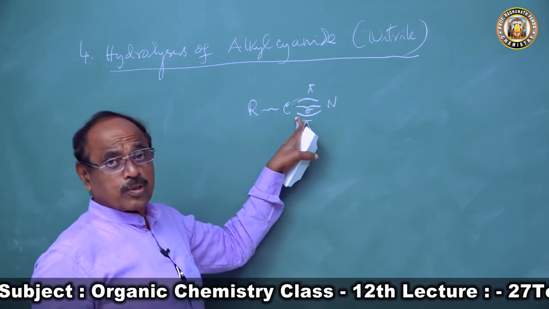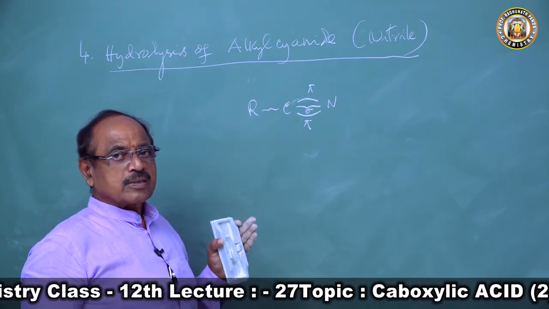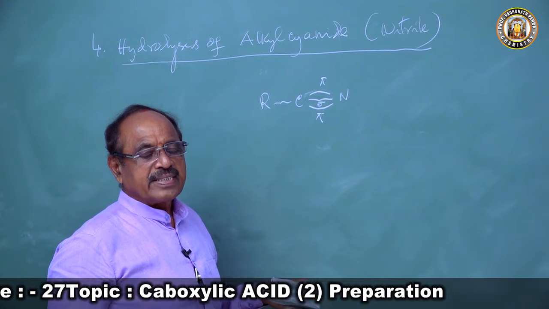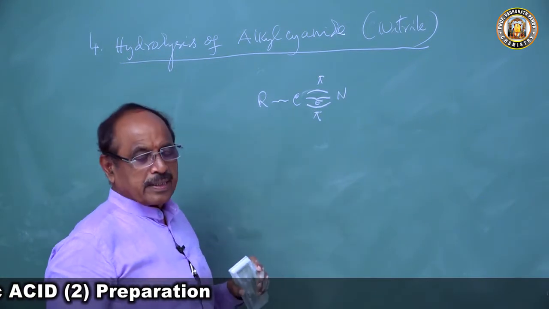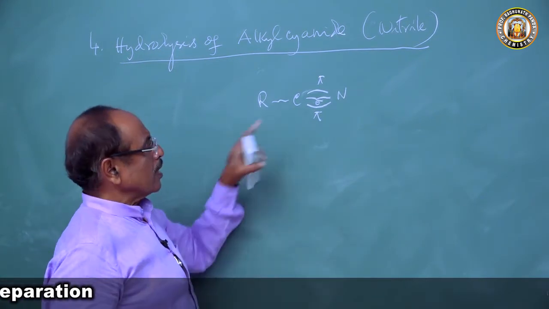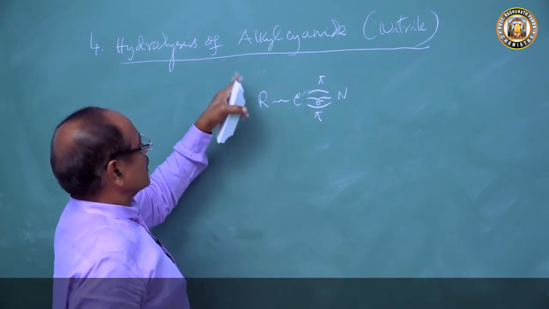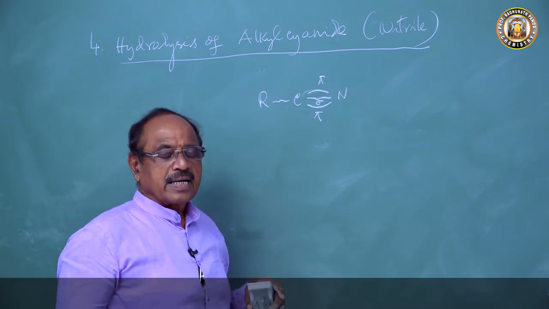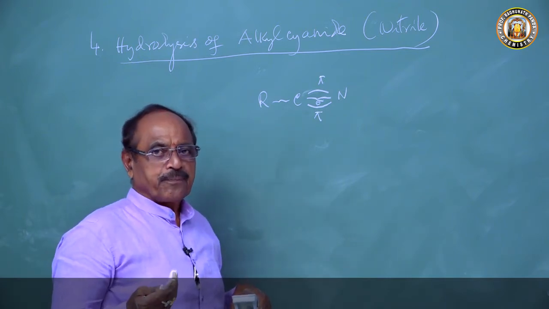And the cyanogen group is a very useful group in organic chemistry. That is called cyanogen synthesis. In this one chapter only, when I will be teaching you the derivatives of carboxylic acid, I will teach you the cyanogen synthesis, so alkyl cyanide. This is hydrolysis. The hydrolysis of alkyl cyanide can be done by acid, and also by the alkali.